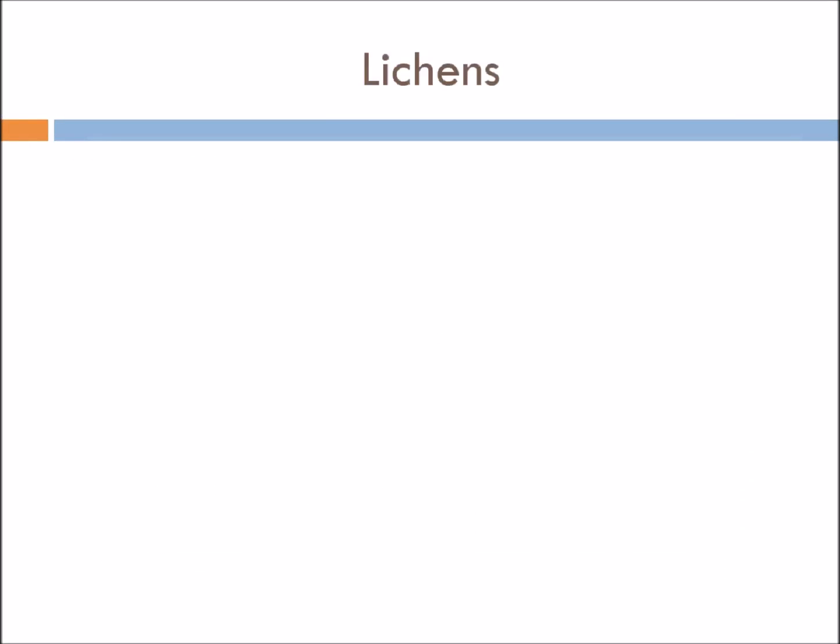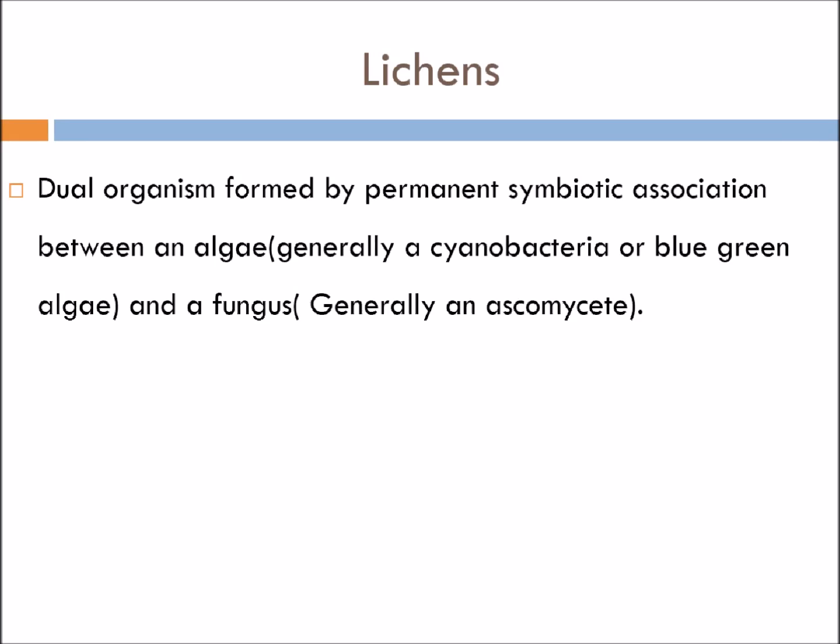Now, as we have studied about kingdom fungi, one of the most important symbiotic association which fungi shows with kingdom algae is the lichens. Now, what are lichens? They are the dual organisms which are formed by the permanent symbiotic association. Now, symbiotic association is a type of association, children, where both the organisms get the benefit. So, it is a symbiotic association between the algae and the fungus.